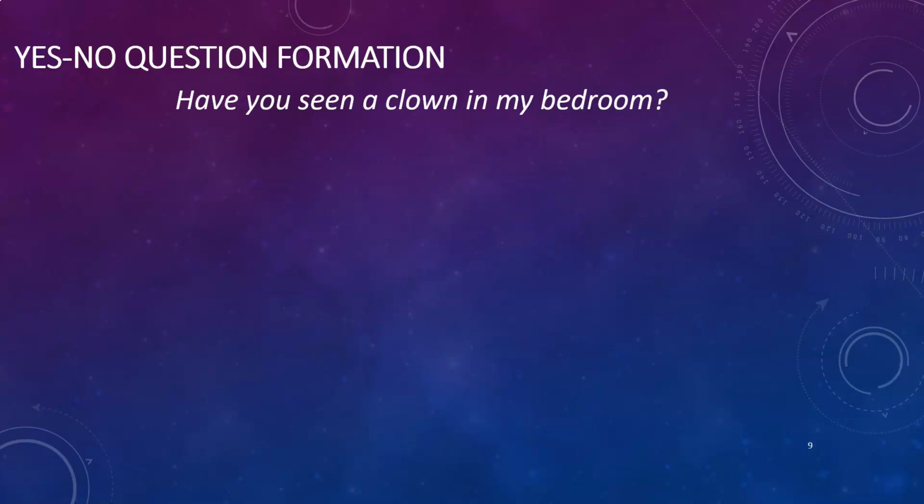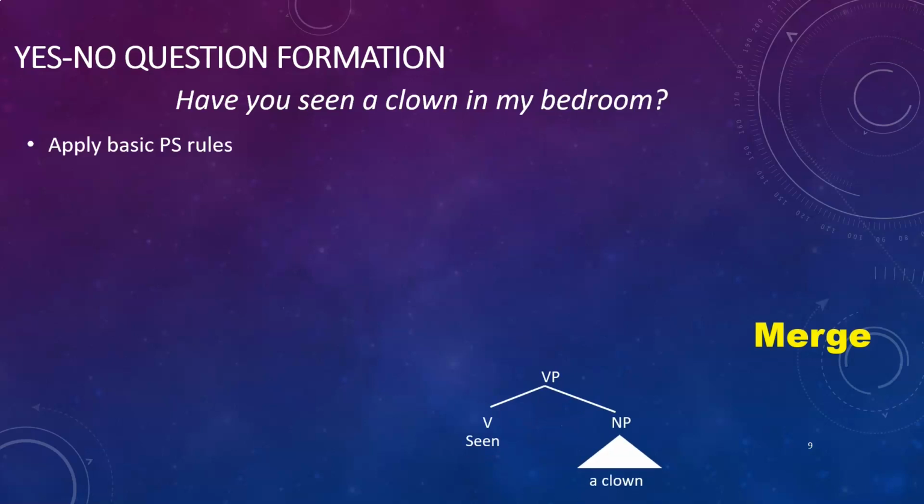And then we're going to take a determiner and a noun and put those together and merge those as the object of the verb phrase. Then we're going to take a preposition and a noun phrase and merge those together to create a prepositional phrase. And we're going to link that, or merge it, with the verb phrase, so the prepositional phrase in my bedroom modifies the verb phrase.